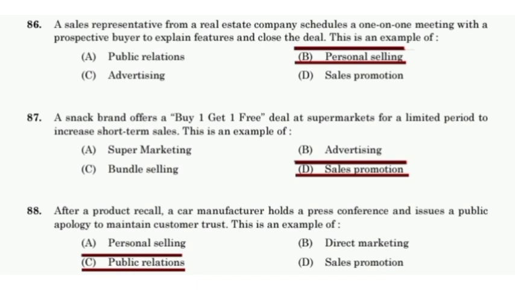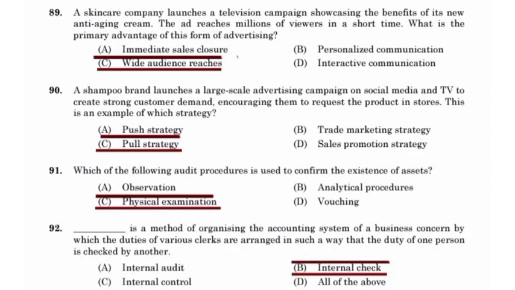After a product recall, a car manufacturer holds a press conference and issues a public apology to maintain customer trust. This is an example of public relations. A skincare company launches a television campaign showcasing the benefits of its new anti-aging cream. The ad reaches millions of viewers in a short time. What is the primary advantage of this form of advertising?